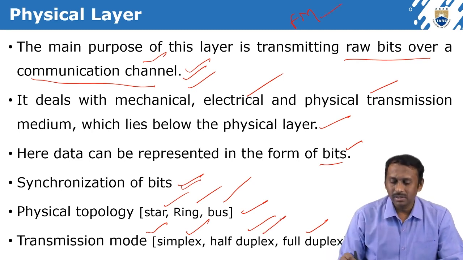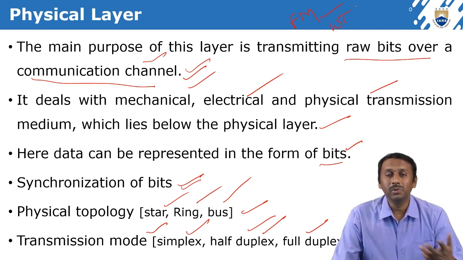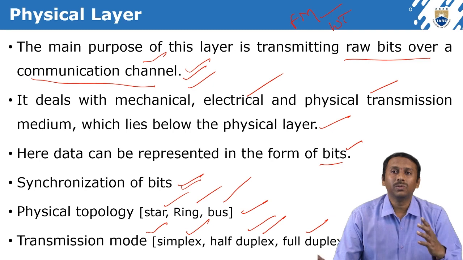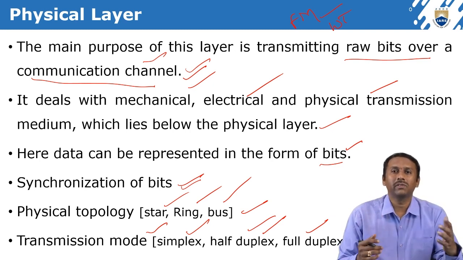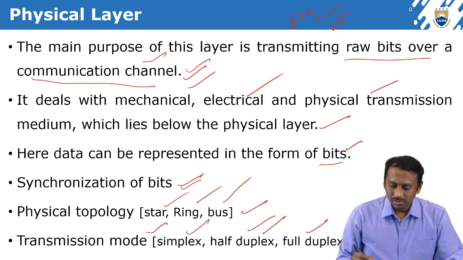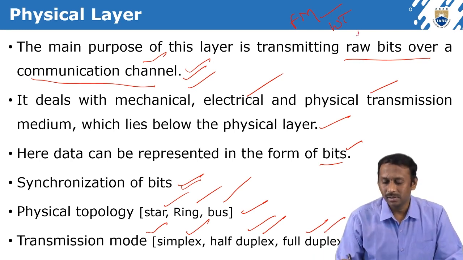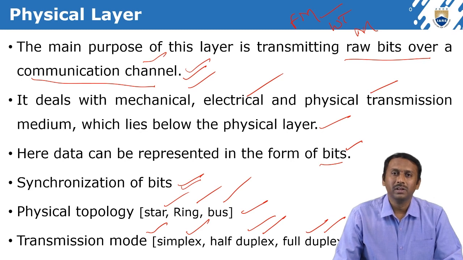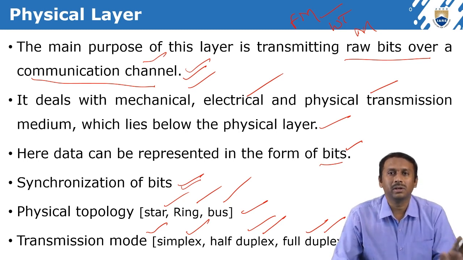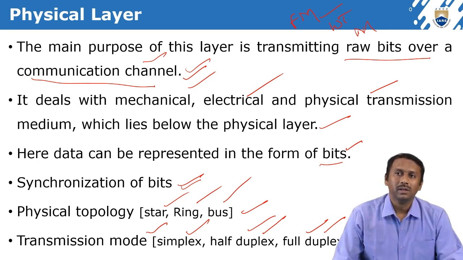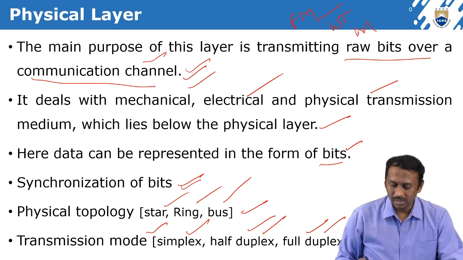Whereas in half duplex, the best example is the walkie-talkie, which police and security people use. Only one person can talk at a time. One after another, we can talk. And full duplex is like mobile phones. Even when two people are communicating, both can talk at a time. There are no distractions and no collision while talking on a mobile phone. So that is the best example for full duplex mode, right?